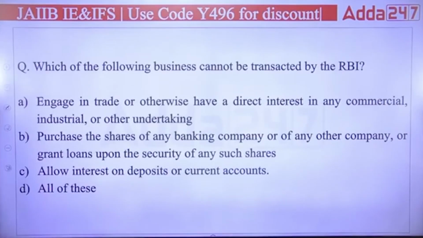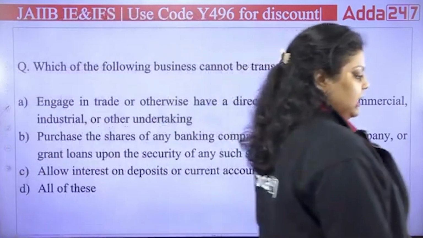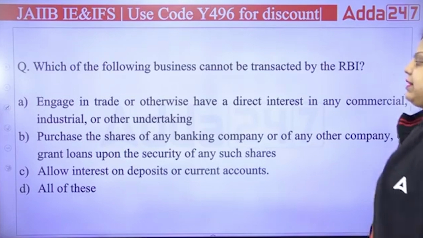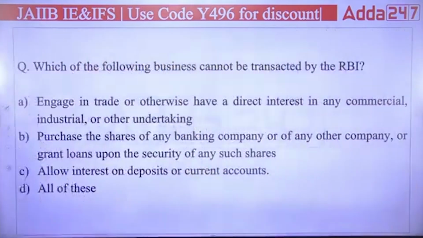Next, which of the following businesses cannot be transacted by RBI? Which of the following functions cannot be performed by RBI? First, it is saying engage in trade or otherwise have a direct interest in any commercial, industrial or other undertaking. Second, purchase the shares of any banking company or of any other company, or grant loans upon the security of any such shares.